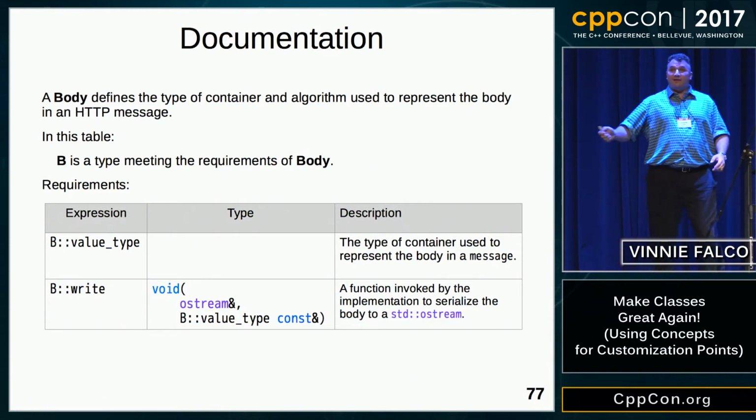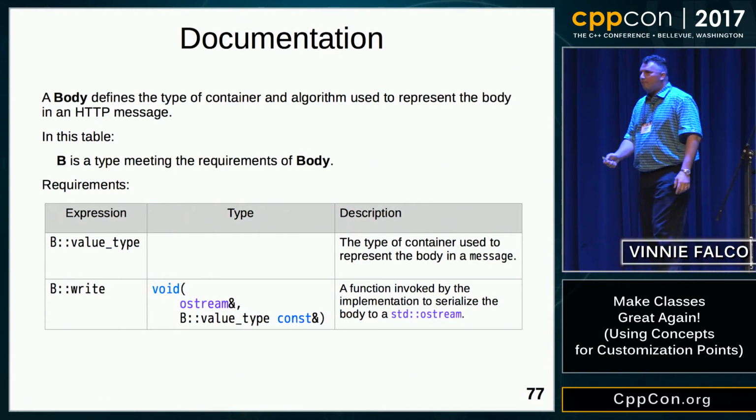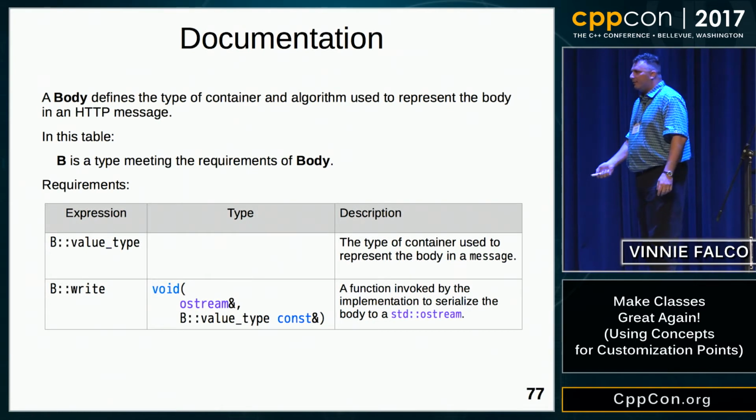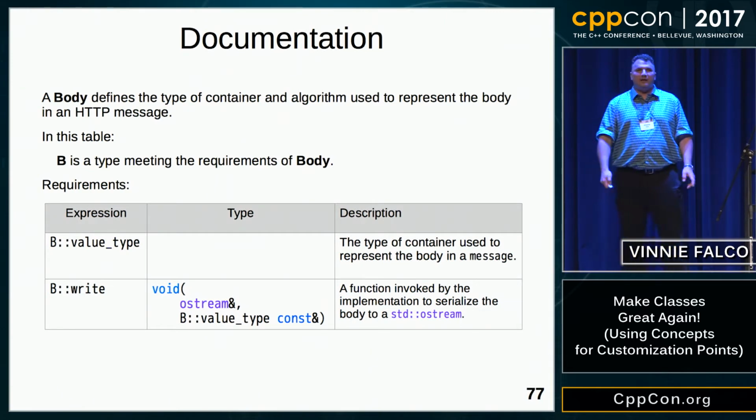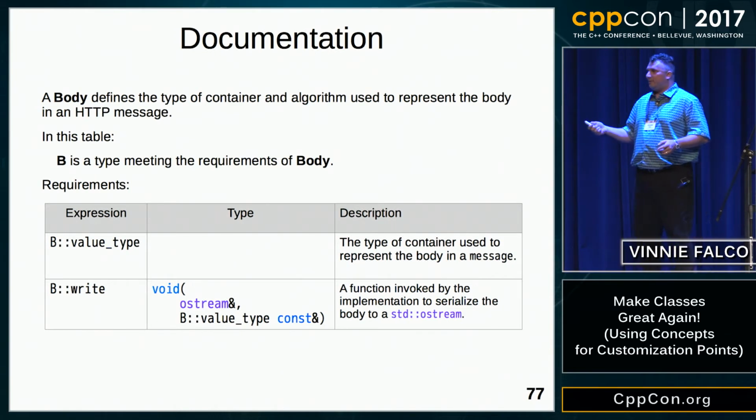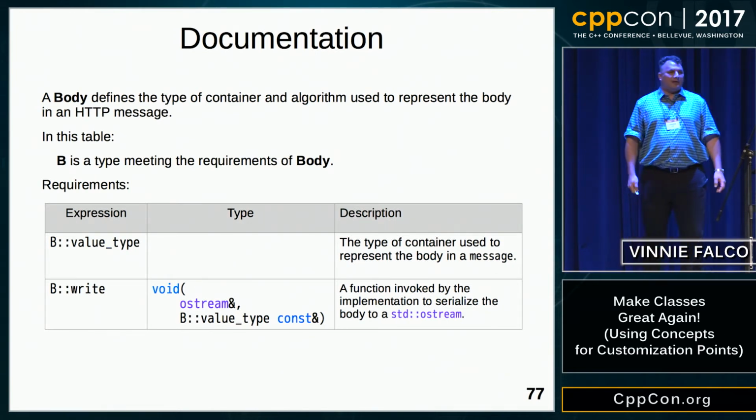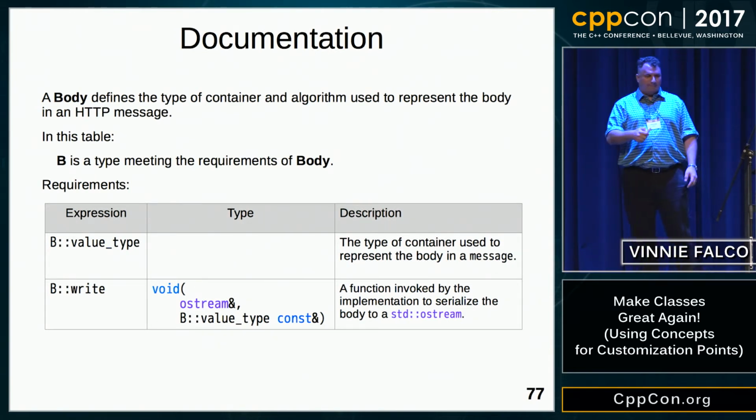Now, this documentation is great for users, but it doesn't help the compiler. You can't take this and feed it into the compiler and then have it help you determine if your types meet the requirements. So we need to do something to allow the compiler to be informed if a type is valid for our needs. And to do that, we're going to have to dive into some metaprogramming.